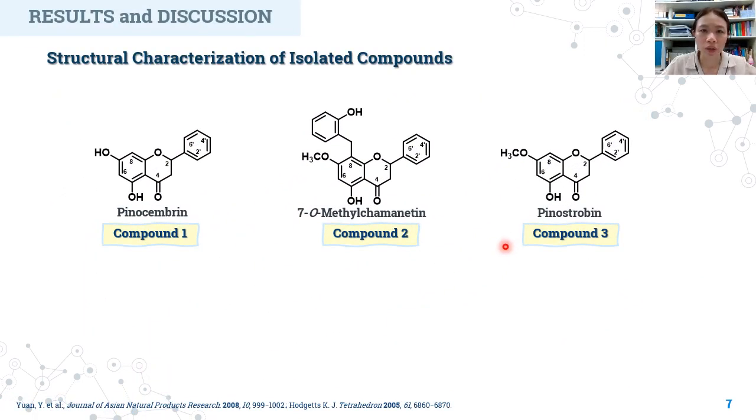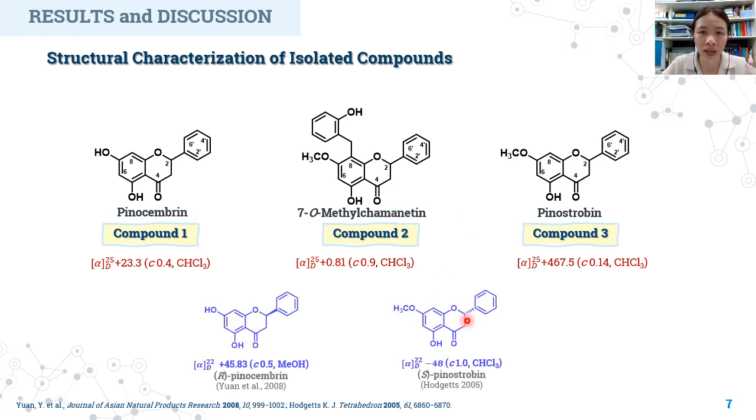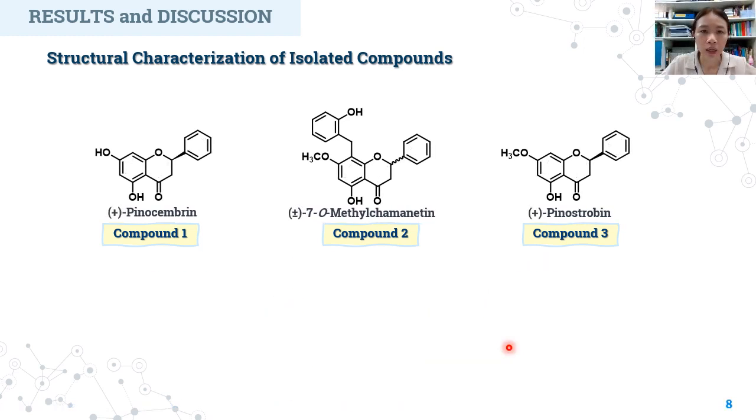To assign the absolute configuration at carbon position 2 of these flavonoids, they were analyzed by using the specific rotation values, comparing to the reference. From this, the specific rotation values of compounds 1 and 3 presented high positive values, while compound 2 showed nearly 0. When compared to this reference as shown, it was found that compounds 1 and 3 were assigned as a configuration, while compound 2 was assigned as a racemic mixture.